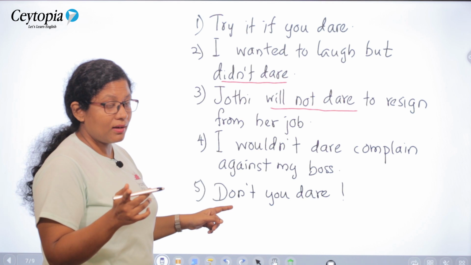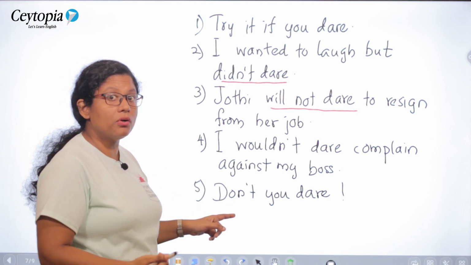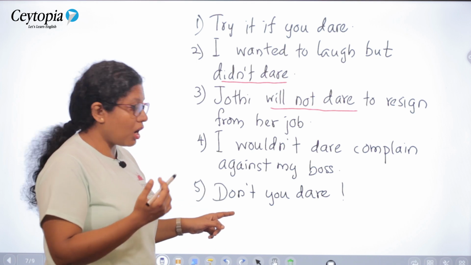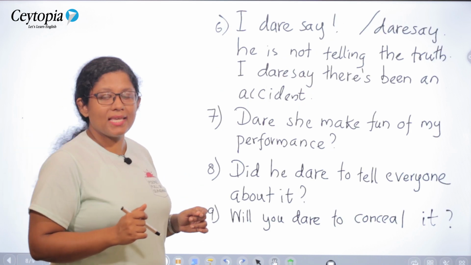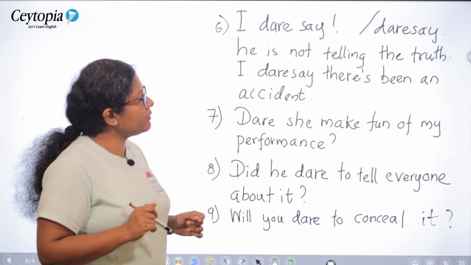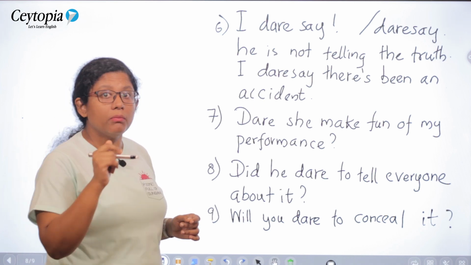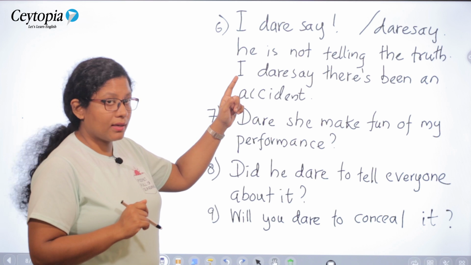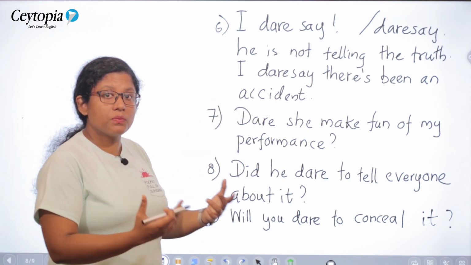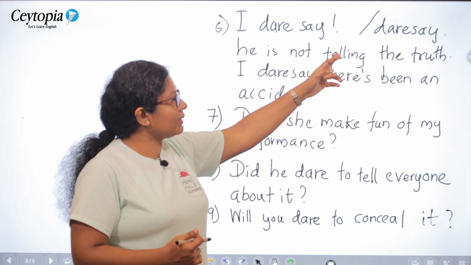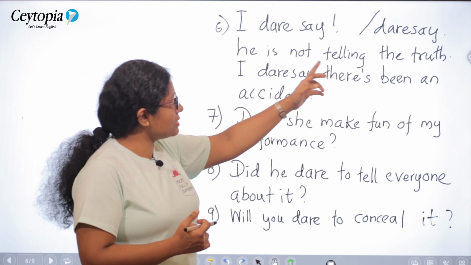Don't you dare. In this case, suppose that your child is going to do something and before performing the action, you are going to warn him. Don't you dare. Don't do it. Dare say. This is a very good example where you use dare as a modal auxiliary and in affirmative. I dare say, which means that I suppose. I believe that this will happen. And you can write it as one word as well. Dare say. I dare say he is not telling the truth.